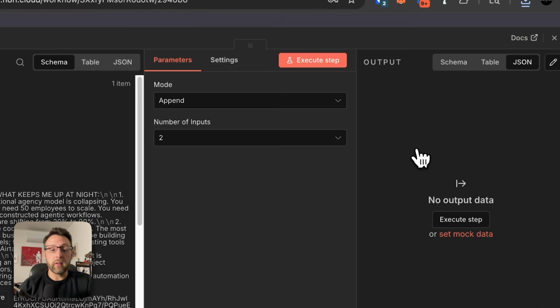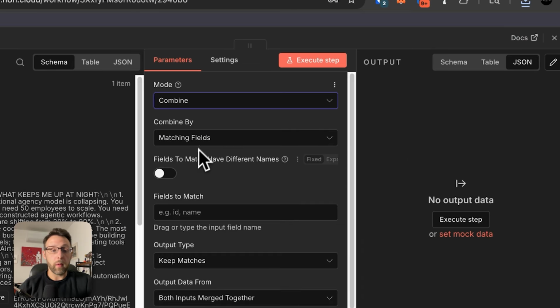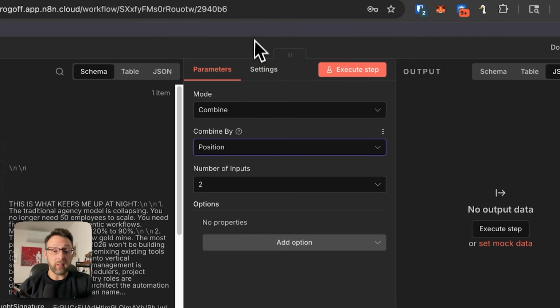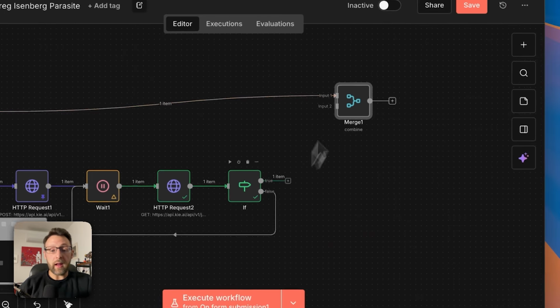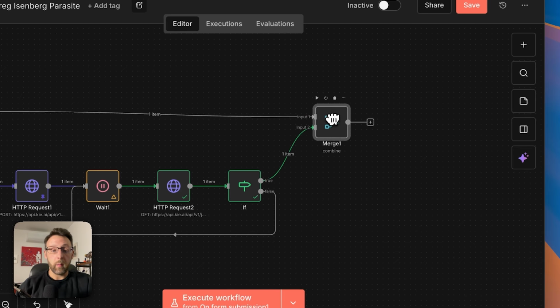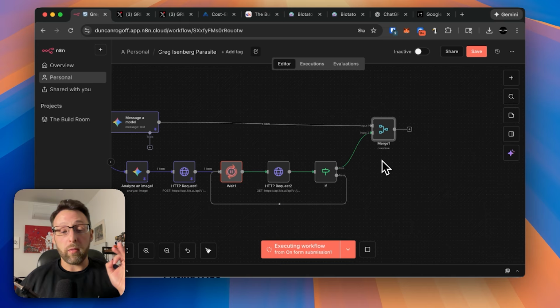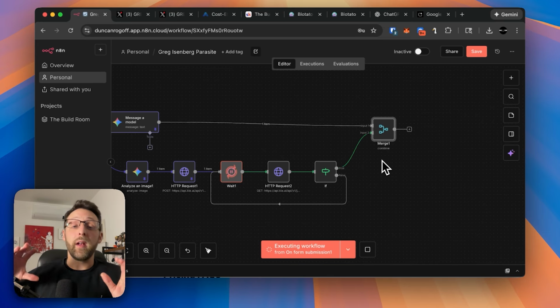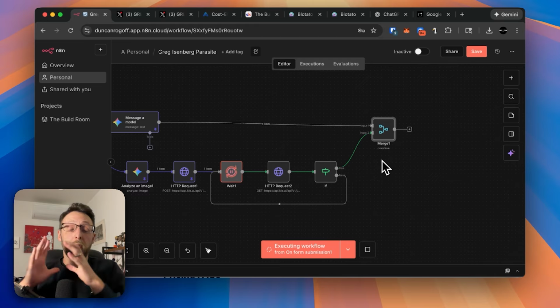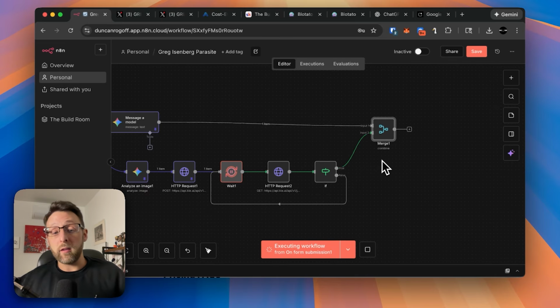The next thing we need to do is we're just going to take this. We're going to type in merge to use the merge node. We'll switch this to combine, combine this by position, and attach both these branches together. We can go ahead and click play on this. And so now we're basically going to get the text that was generated with Gemini 3 Pro and the image that was generated using Nano Banana Pro. We're going to bring those together and publish it automatically to our Twitter account.